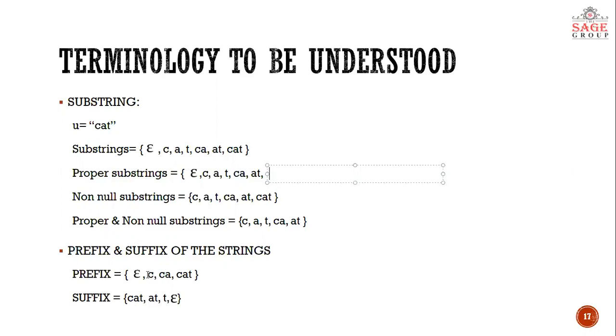Now in CAT, C is preceding the string, CA is preceding the string, and CAT itself is preceding the whole string, and after that we also consider epsilon. Similar is the case with suffix. In suffix we take all those strings which are succeeding the given string. So CAT itself is considered. AT is succeeding it. T is succeeding it. And epsilon is again succeeding it. So these are the prefix and suffix of the string.